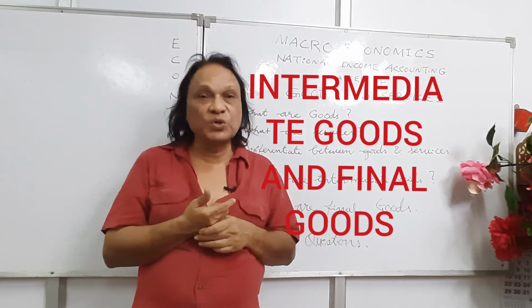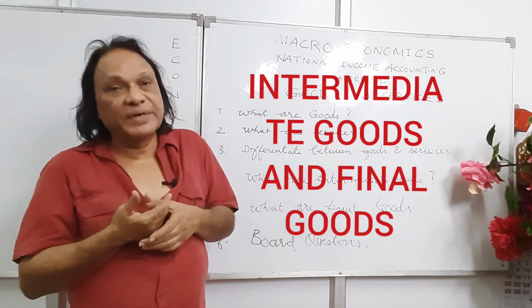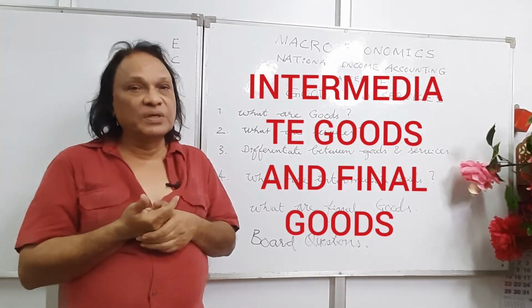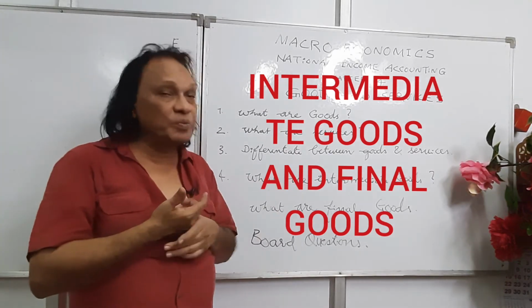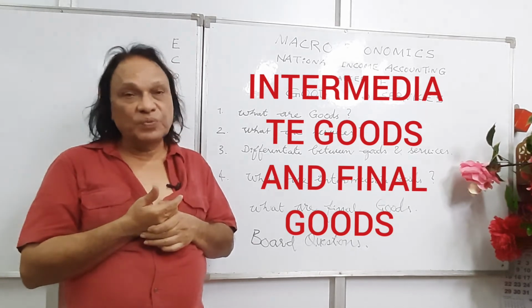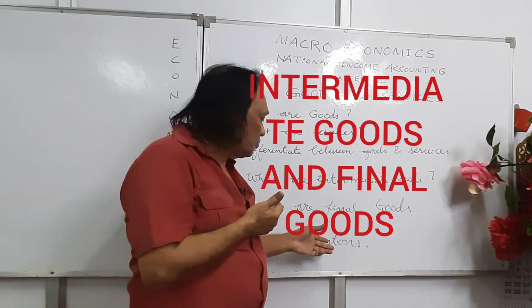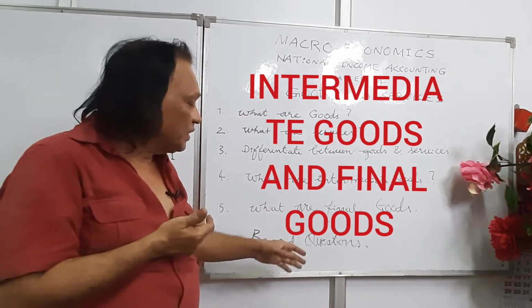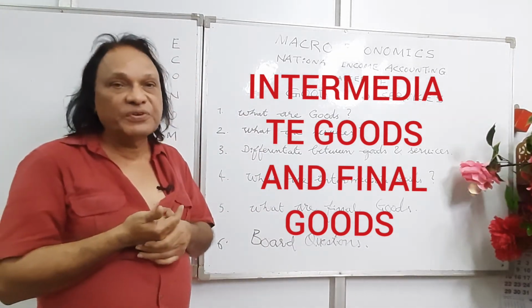So whatever is used in a factory or in a firm, they're intermediate goods. Including chalk used by a teacher, they're also intermediate goods. So these are all intermediate goods and final goods. In case they give you in the board exams, maybe for 3 or 4 marks, think over and carefully write.